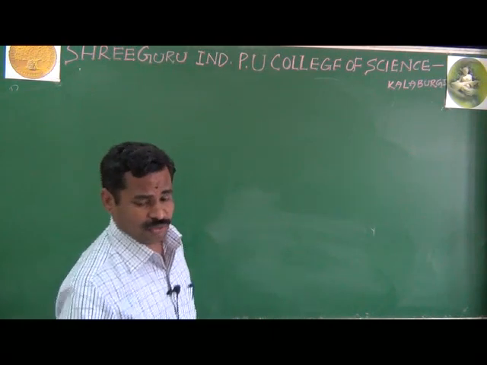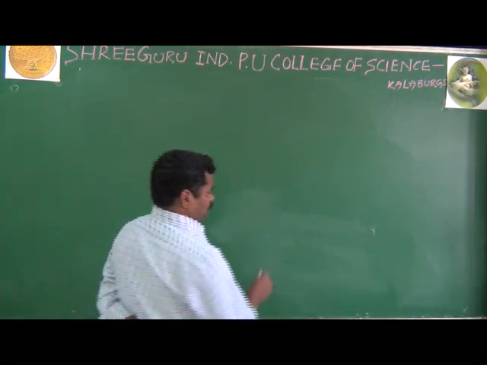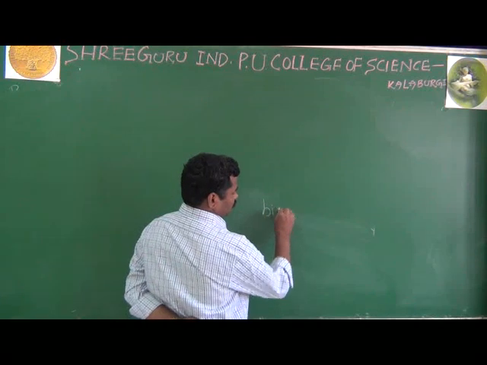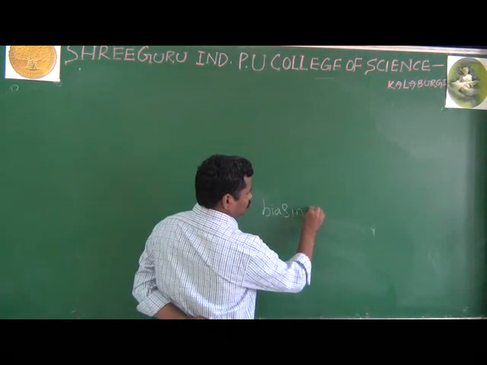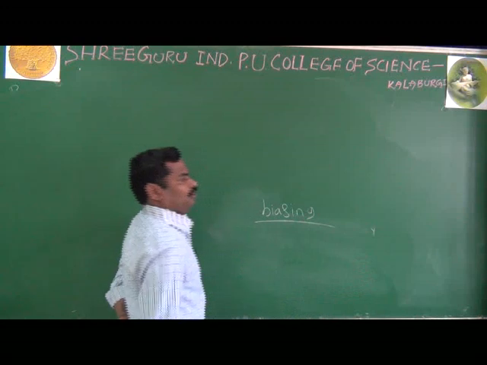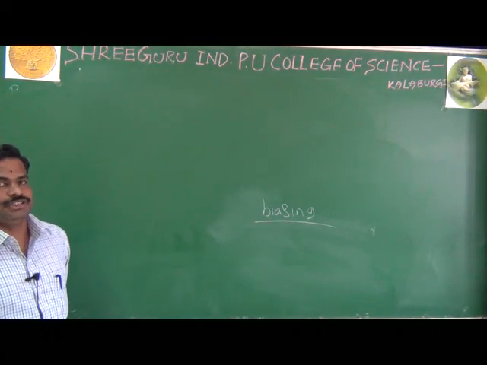And what is called biasing? Let us go for the general meaning of biasing.